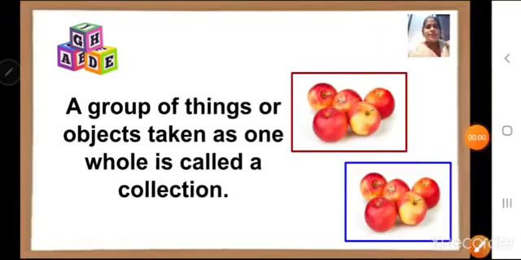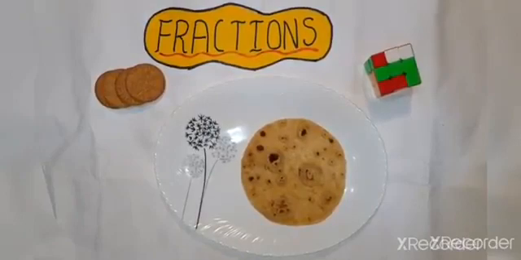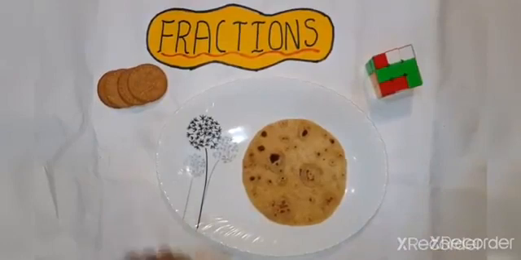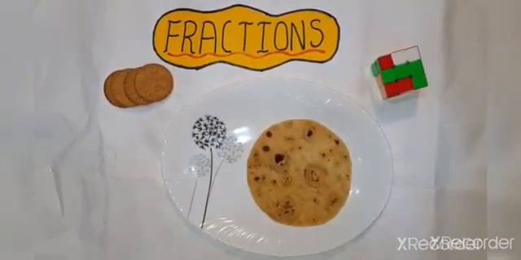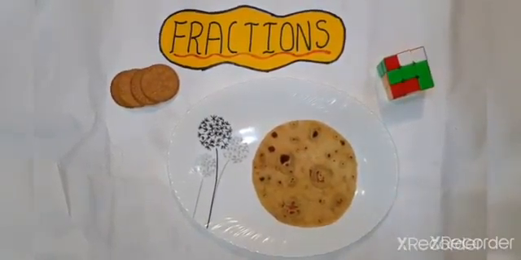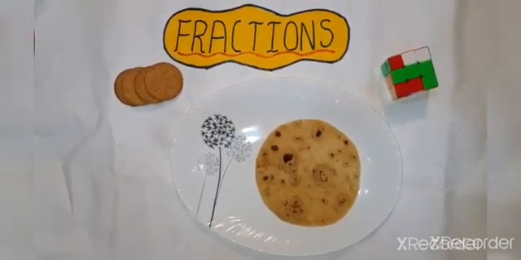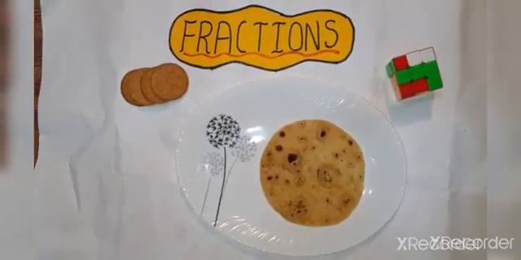Okay. Children, now let us understand the concept of fraction with the help of an example. Children, what do we have here? Here we have one chapati, a Rubik's cube and some biscuits. We can see all the things are intact. They are all complete, right? So when a number or group of things is complete, we call it a whole. W-H-O-L-E, whole.